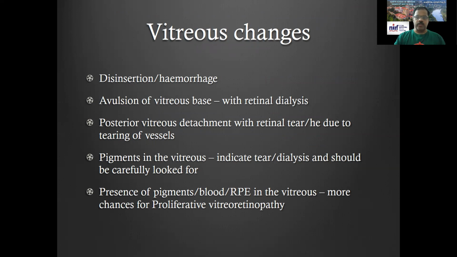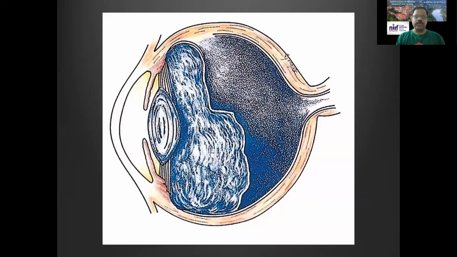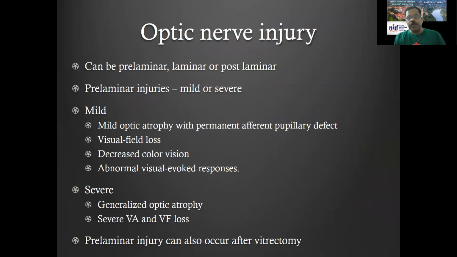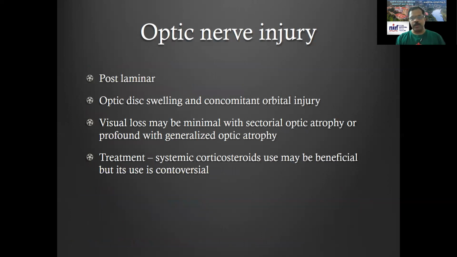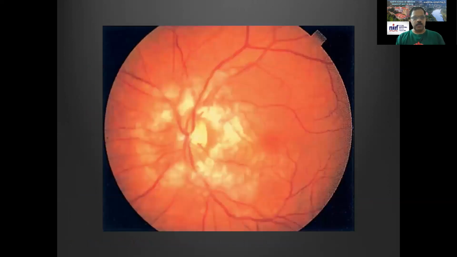Posterior vitreous detachment with peripheral retinal tear, I already told. There could be pigments or blood in the vitreous. So these are all vitreous changes in PVD. Optic nerve injuries are to be dealt with separately. It can be prelaminar, laminar, or postlaminar. Most commonly, we call it traumatic optic neuropathy, in which you may need to give an IV methylprednisolone pulse. This is laminar and post-laminar optic nerve injury, which we can see. This is optic nerve avulsion, the photograph which is seen here.